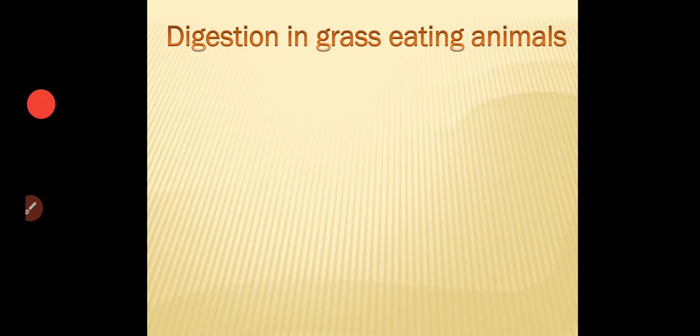So next we are going to move towards the process of digestion in grass eating animals. We human beings do not eat grass. Even if we eat it, it will not be digested in our stomach. We may feel stomach ache. Then what is present in grass eating animals that lets them digest grass? Let us see.